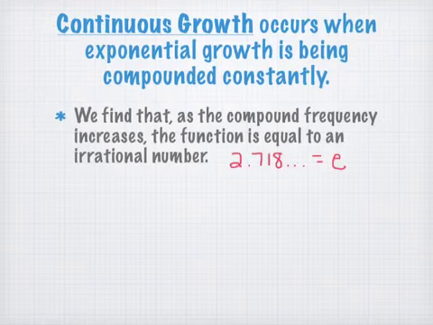What does irrational mean? Anybody think they know mathematically what an irrational number is? It means it's not a whole number. Close. There's one other really famous irrational number.